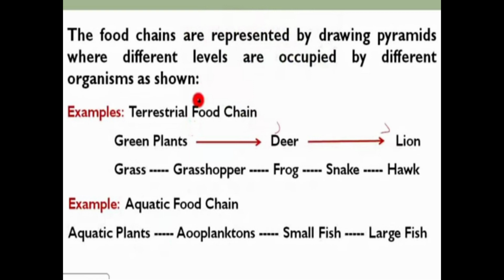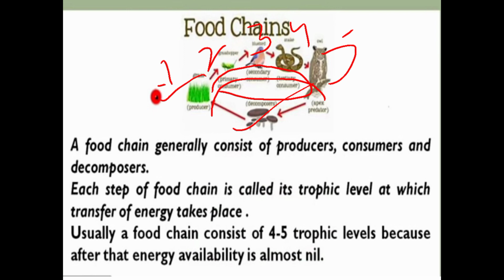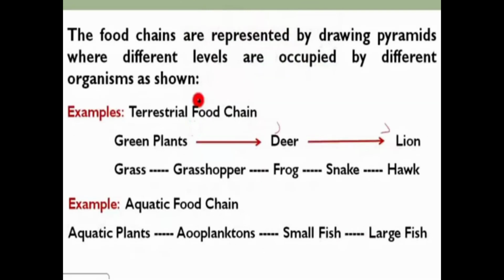Now, the food chain can be represented by drawing pyramids. As we saw here, this food chain is represented in the form of a drawing. We can also represent a food chain in the form of a pyramid, where the lower level is of producers. Then come the primary consumers, secondary consumers, tertiary consumers, and the decomposers. So here different levels are occupied by different organisms. As we can see in the example given below, a terrestrial food chain is given, that is the food chain of organisms who live on land.